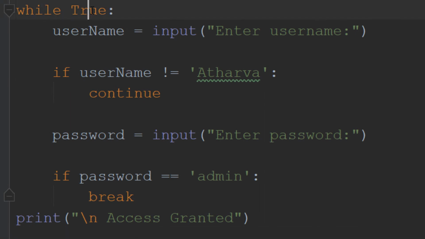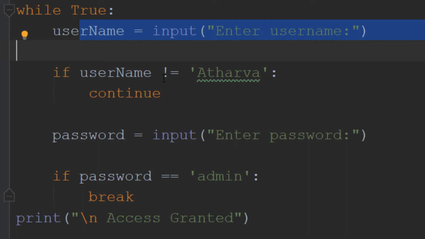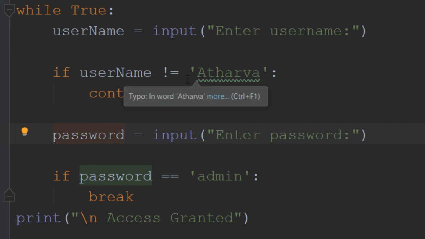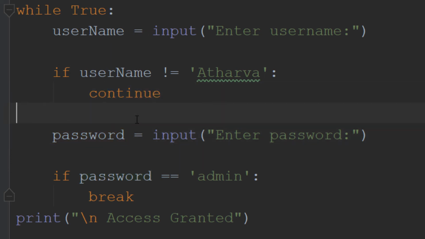So in this, first we will accept an input of username and check if the input is equal to Atharva, then we will take input of the password. If it is not Atharva, then we will continue. And after that, if the input is equal to Atharva, then by taking the password we will check if the password is equal to admin. If the password is equal to admin, then we will break this loop and grant the access.